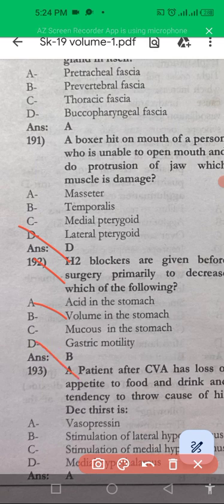A patient has CVA and loss of appetite for food and drink, with a tendency to throw up. What will be the cause of decreased thirst? That is vasopressin is the cause of decrease in thirst.